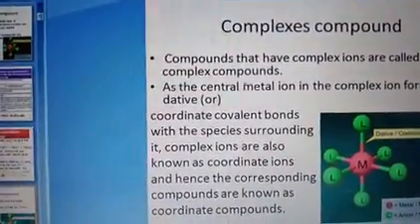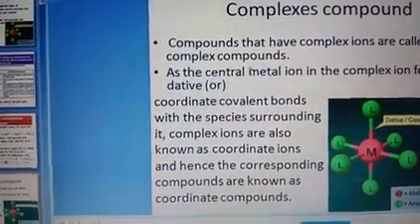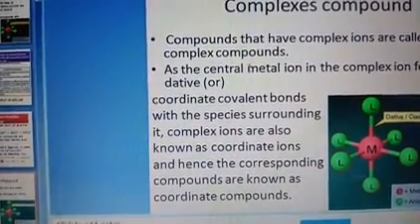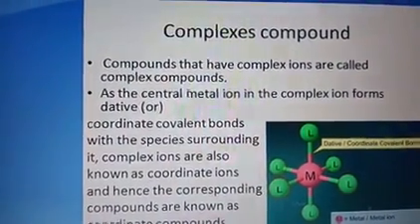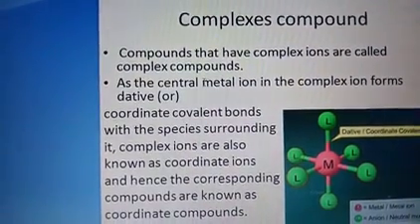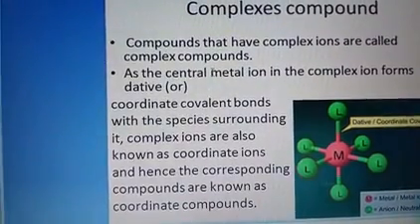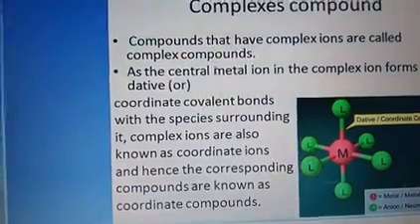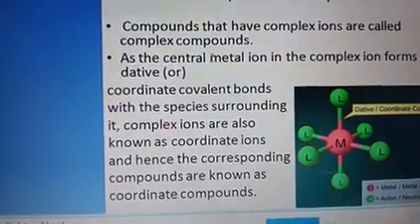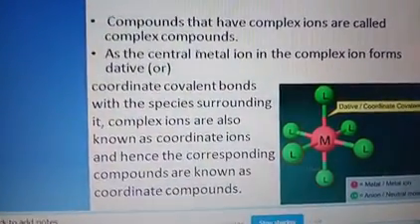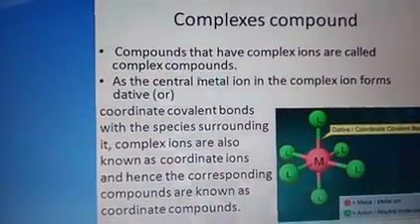Compounds that have complex ions are called complex compounds, as the central ion in the complex forms dative or coordinate covalent bonds with the species surrounding it. Complex ions are also known as coordinate ions, and hence the corresponding compounds are known as coordinate compounds. As I have already told, in a complex compound the link is a coordinate covalent bond.